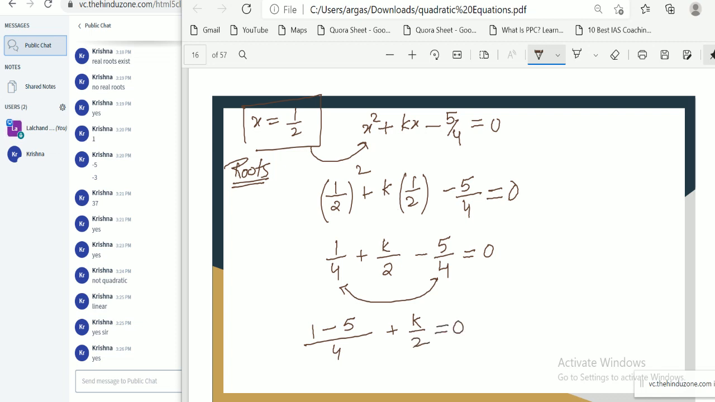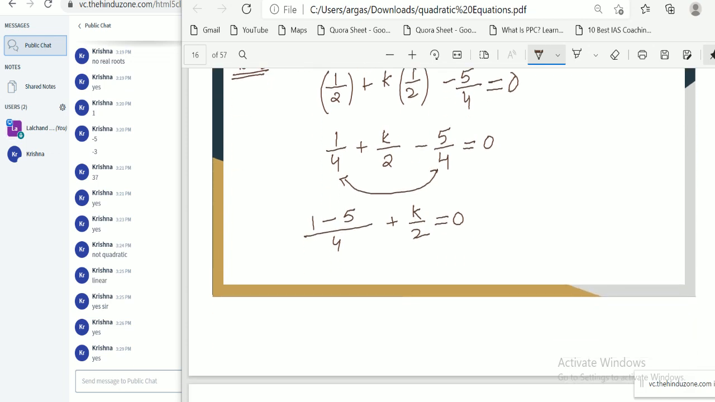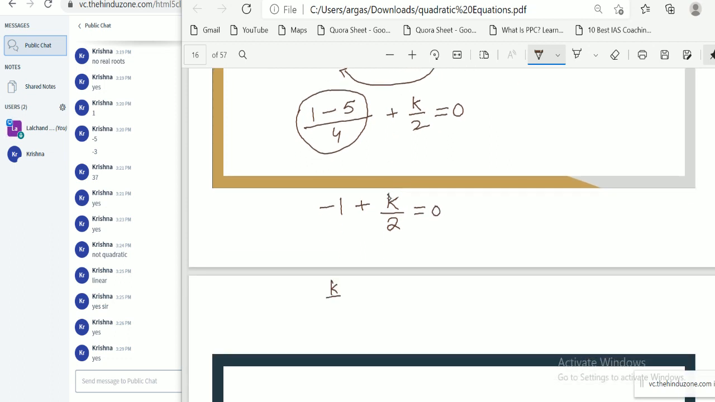Are you getting up to this? Are you following these steps? Okay, so if we simplify further, then this equation reduces to minus 1, because here the numerator is minus 4 and divided by 4, plus k by 2 equal to 0. Then if we simplify, k by 2 equal to plus 1, and this implies k equal to 2. So our k value is 2. Okay, are you getting this question?